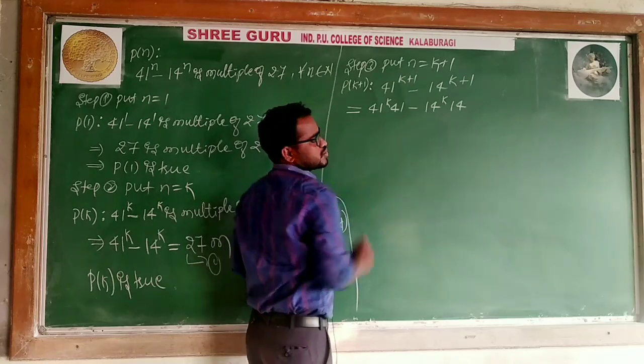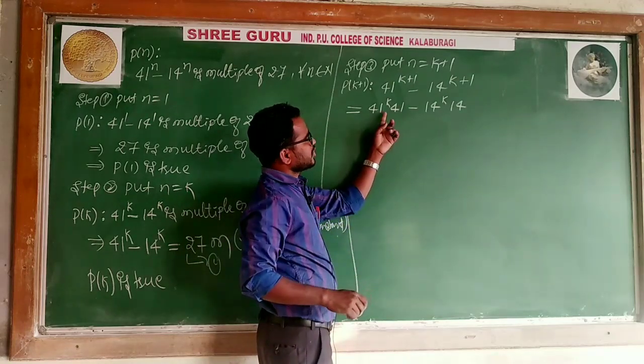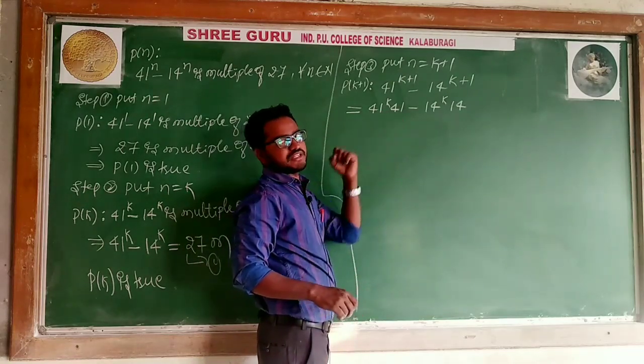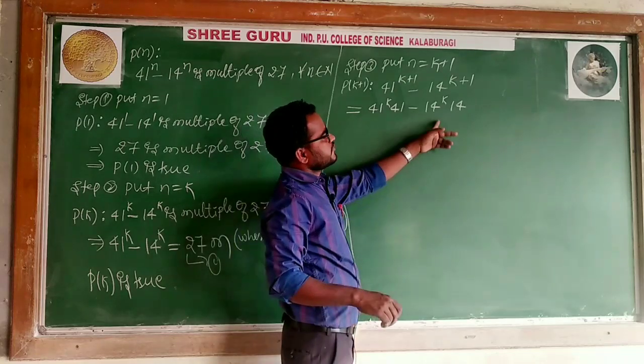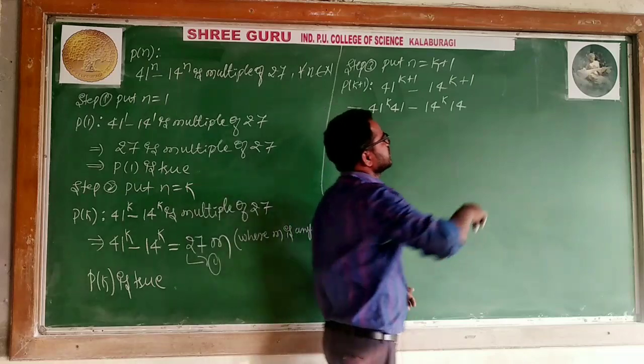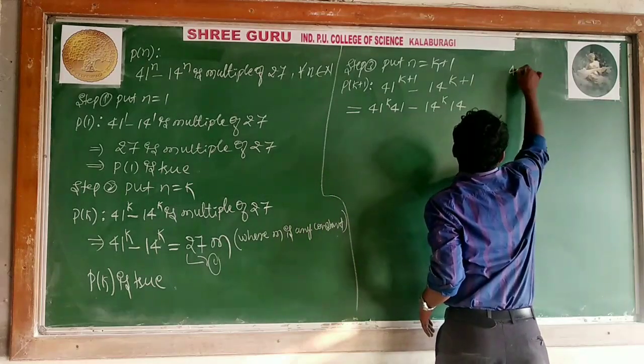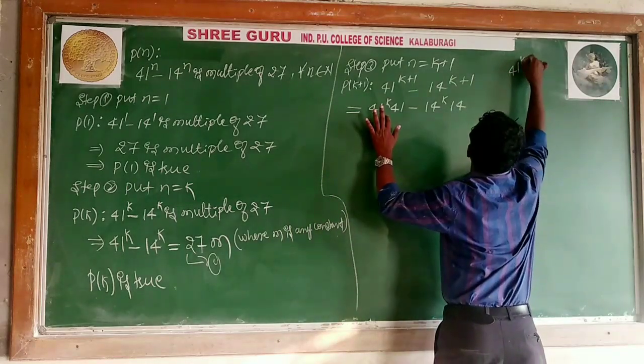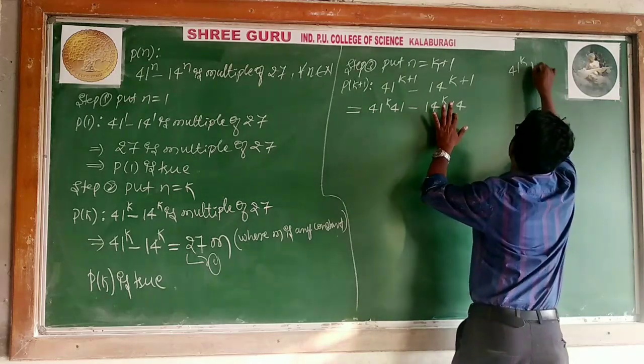You can choose any one, 41 to the power k or 41. Better to choose 41 to the power k, and from the other take one number, 14. So I will take 41 to the power k from this and 14 from this.